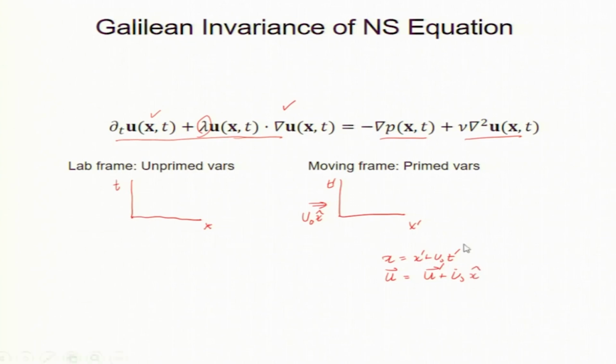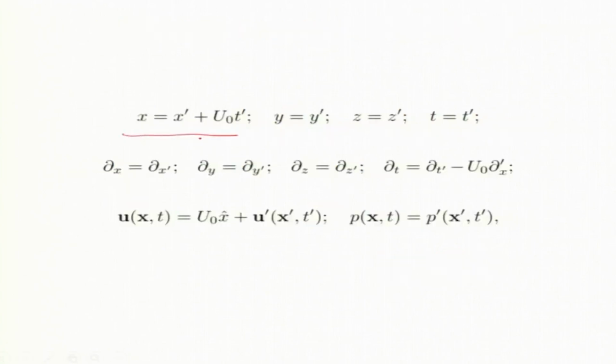These are very standard. The time derivative and space derivative are slightly involved, but that is also doable. We just use standard partial derivative formulas, then you will get these transformations. As I said, x is that, t remains unchanged, but the space derivative and the partial derivative with respect to t go like that.